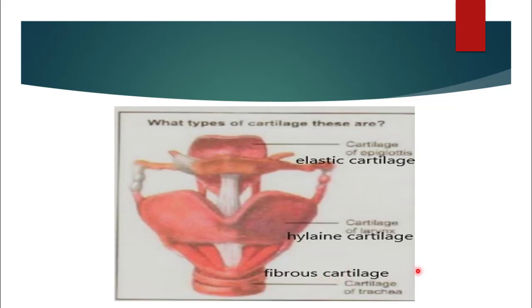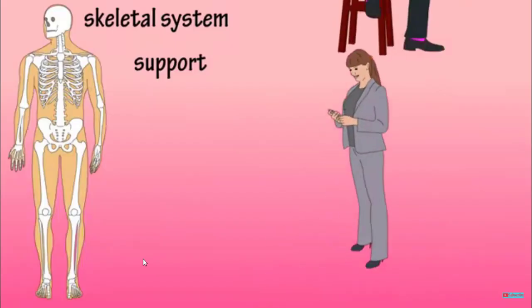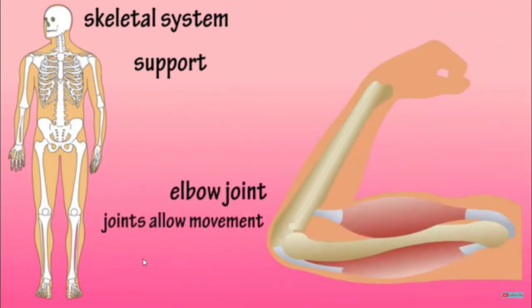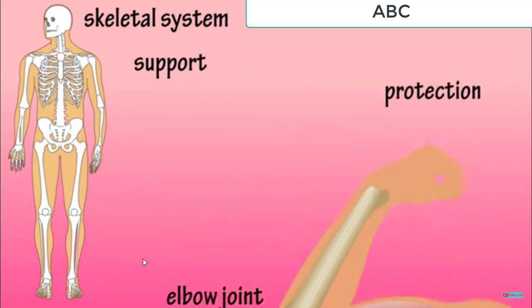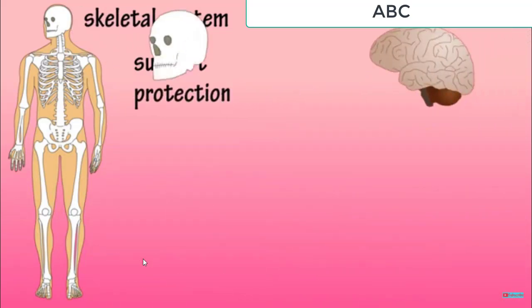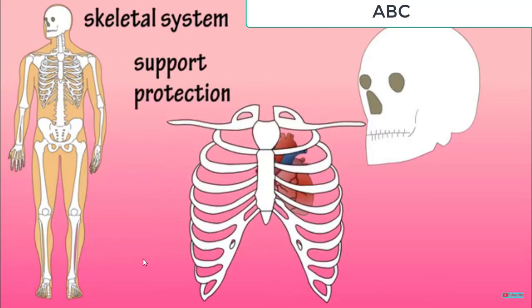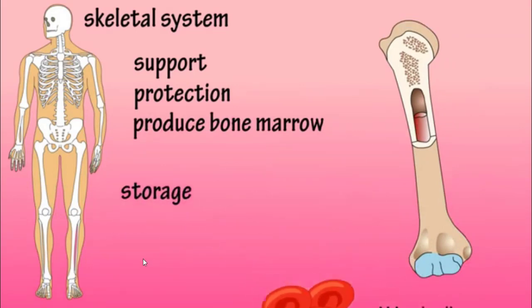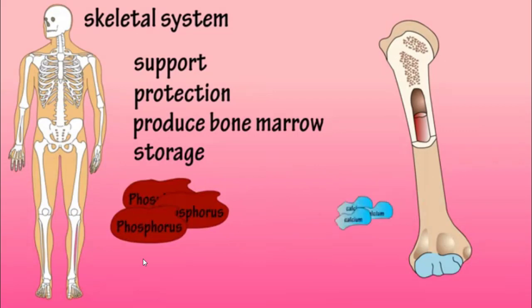So students, this was all about today's lecture, in which we have studied about the skeleton, the role of skeletal system in our body and cartilage. We have also discussed about the types of cartilage. Students, we have discussed about the functions of skeletal system, in which support is the most important function of skeletal system. It also allows the movement with the help of joints. And protection is also very important, because the skull protects the brain, the rib cage protects the heart. And the other important function is the production of red blood cells in bone marrow. It also helps in storage of phosphorus and calcium in our bones.